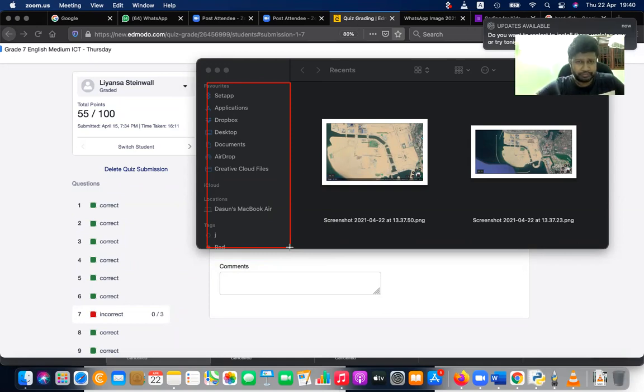Is there any noticeable difference? No. Let me remove it again. See again, watch carefully. I have removed it. Again, I'm plugging it in.